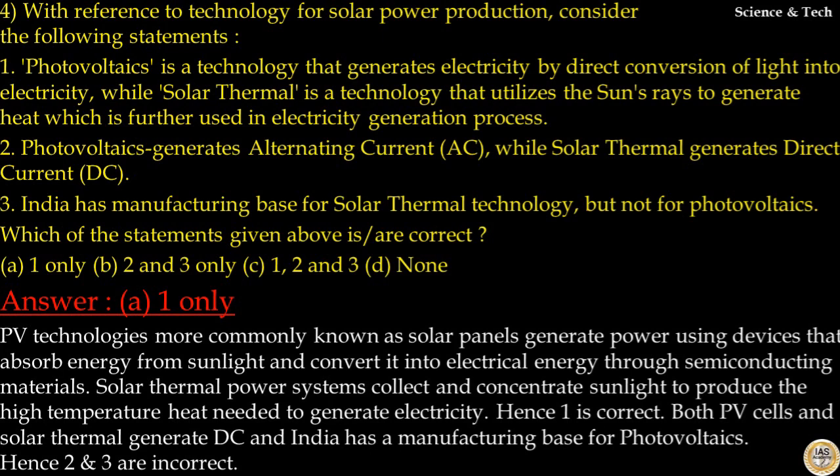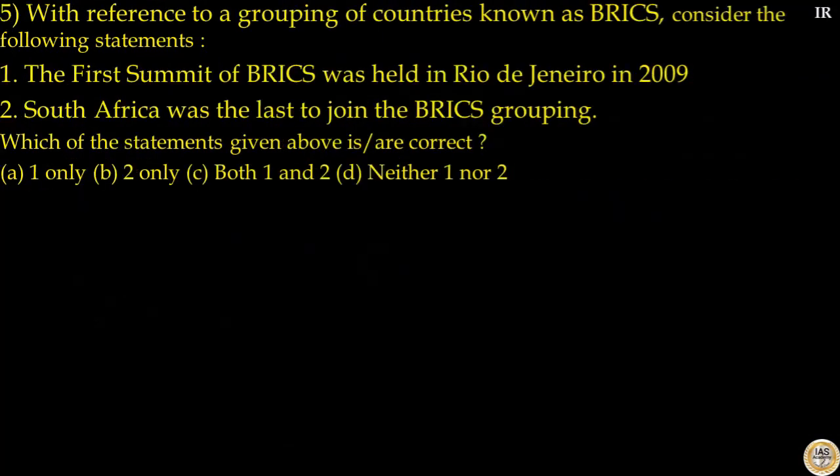Photovoltaic technology, more commonly known as solar panels, generates power using devices that absorb energy from sunlight and convert it into electrical energy through semiconducting materials. Solar thermal power systems collect and concentrate sunlight to produce the high temperature heat needed to generate electricity. Hence, statement 1 is correct. Both photovoltaic cells and solar thermal generate DC, and India has a manufacturing base for photovoltaics as well as solar thermal technology. Hence, statements 2 and 3 are incorrect. So, your answer to this question is option A.